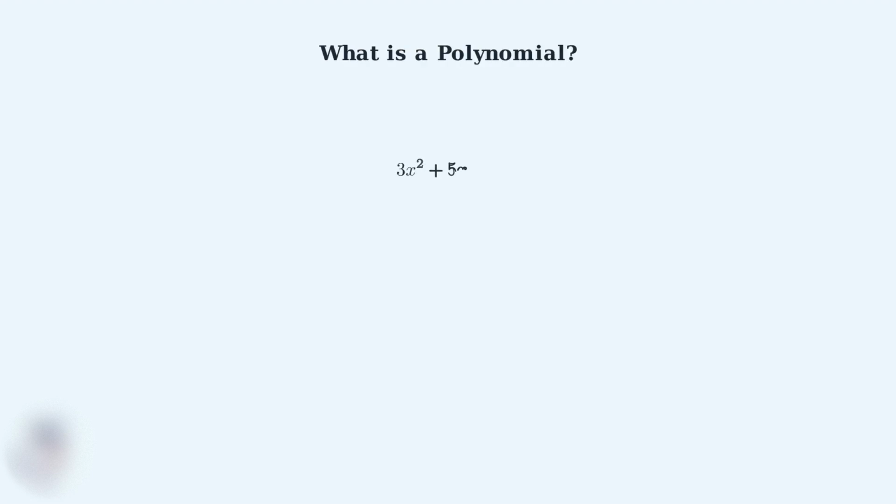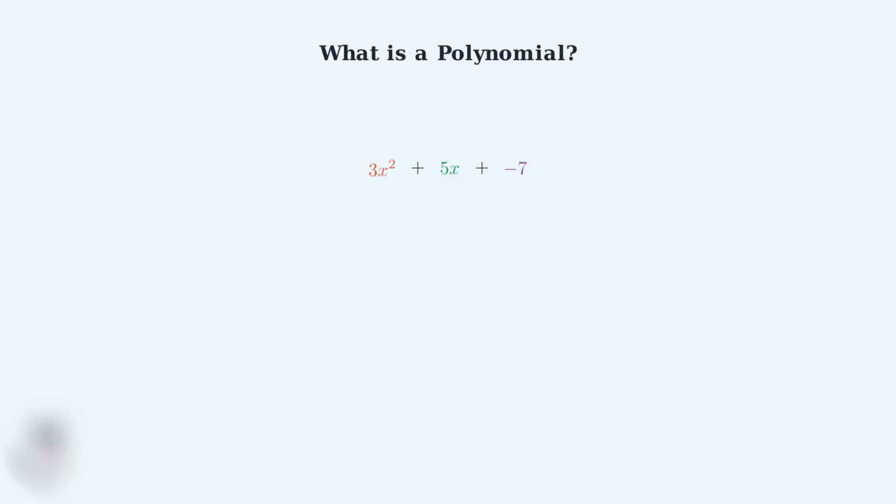First, what exactly is a polynomial? A polynomial is an algebraic expression made up of terms that contain variables, coefficients, and exponents, combined using addition and subtraction. This polynomial has three terms. Each term consists of a coefficient, which is the numerical part, a variable like x, and an exponent that tells us the power of the variable. Terms in a polynomial are separated by plus or minus signs.